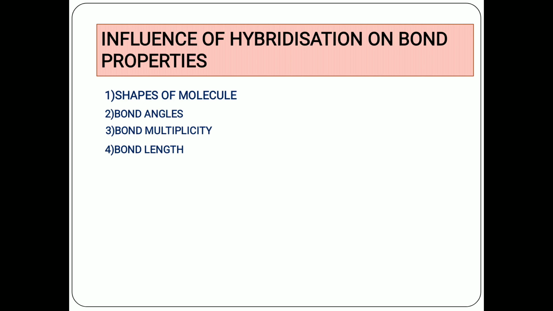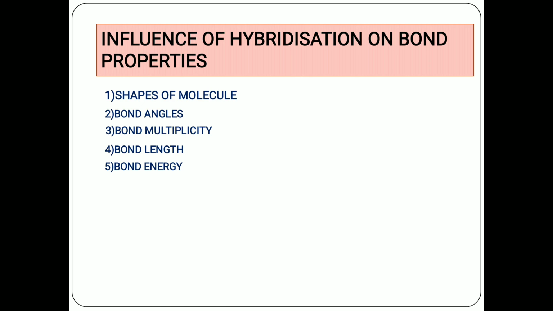Okay. Then the fifth factor is bond energy. The carbon-carbon bond energy increases as the hybridization changes from sp3 to sp2 to sp. Thus the C-C single bond, C=C double bond and C≡C triple bond energies in ethane, ethene and ethyne are 80, 143.3 and 194.4 kilocalories per mole respectively. So the bond energies increase across ethane, ethene and ethyne.